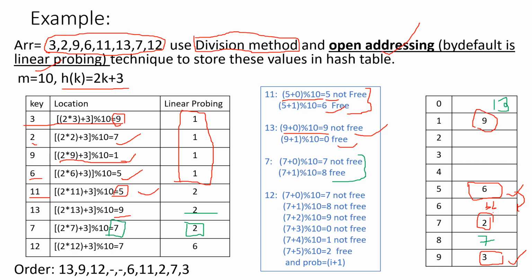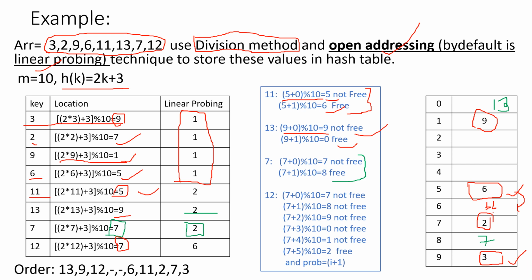Now 12 came. If you calculate the index, what index are you getting? 7. Go and check the table. Is the 7th index free? No, 2 is already stored there. So you cannot store 12 at the 7th index.